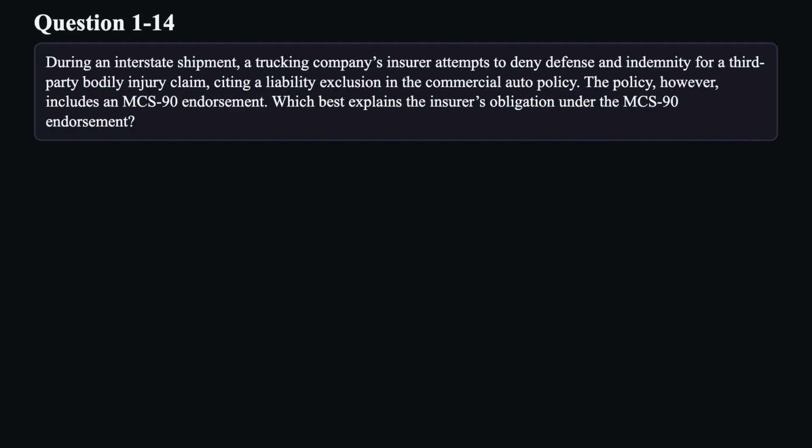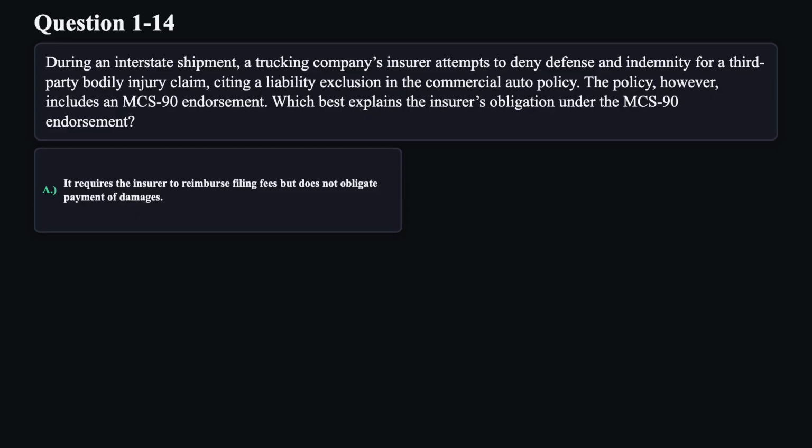Question 14. During an interstate shipment, a trucking company's insurer attempts to deny defense and indemnity for a third-party bodily injury claim, citing a liability exclusion in the commercial auto policy. The policy, however, includes an MCS90 endorsement. Which best explains the insurer's obligation under the MCS90 endorsement?